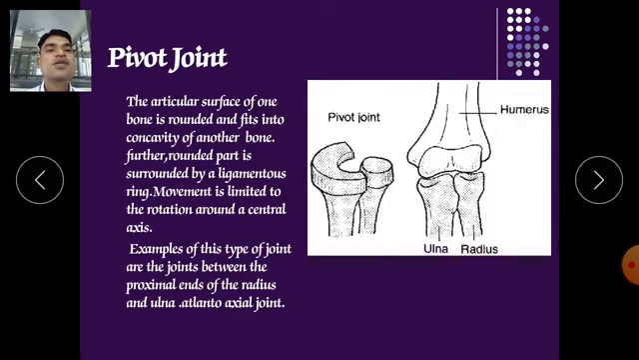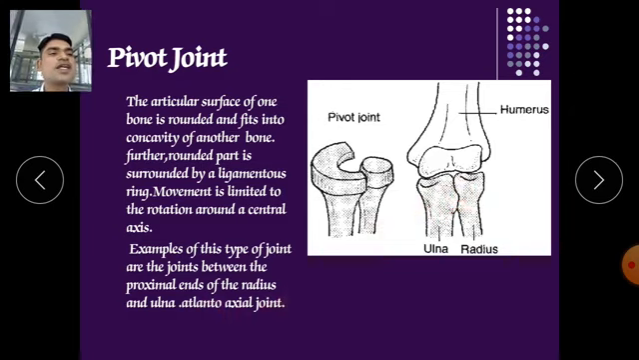Pivot joints: the articular surface of one bone is rounded and fits into the concavity of another bone. So one bone will fit into the concavity of the other bone. It is called a pivot joint. For example, the joint between radius and ulna. The rounded part is surrounded by a ligament ring, and movement is limited to rotation around the central axis. An example of this type of joint is the joint between the proximal ends of radius and ulna. It is also the atlantoaxial joint.